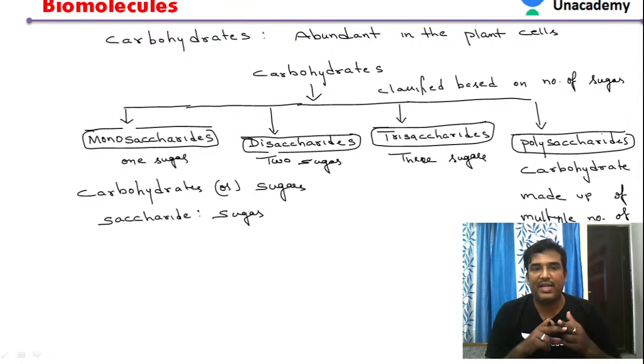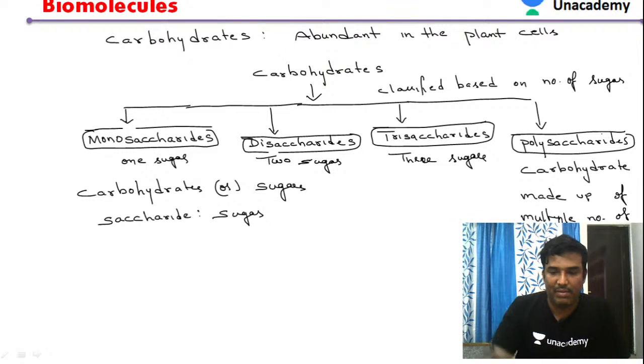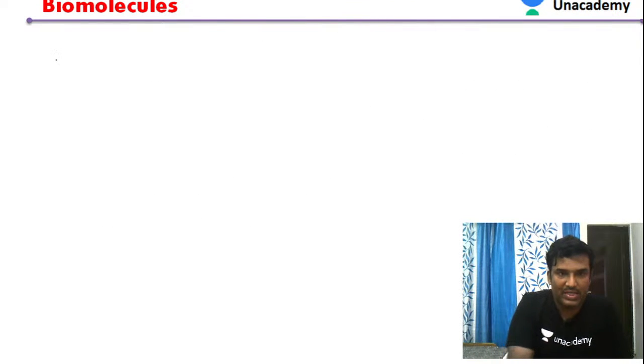What is a monosaccharide? The carbohydrate has only one sugar molecule. A disaccharide is made up of two sugar molecules, a trisaccharide of three sugar molecules, and a polysaccharide of multiple sugars. First we will discuss monosaccharide.